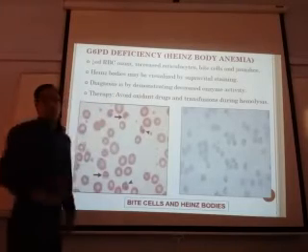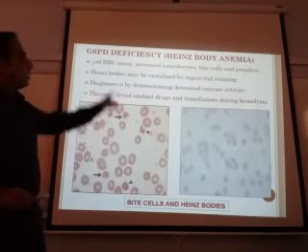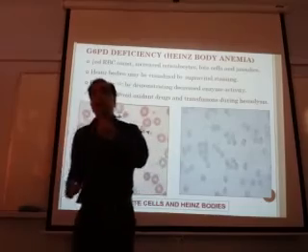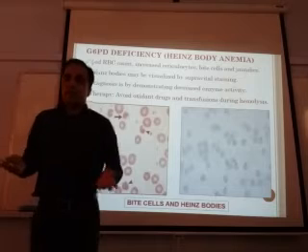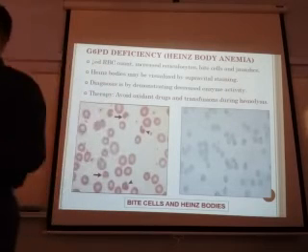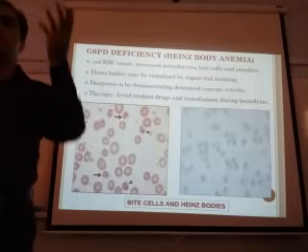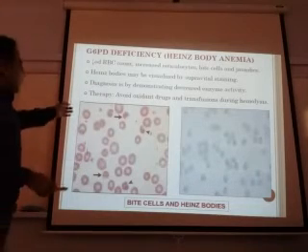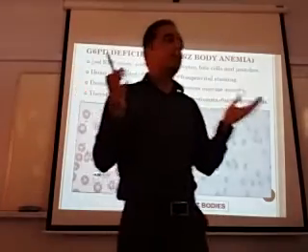How will you diagnose it? By all the features. Heinz bodies are one of the important features, along with bite cells, and by enzyme activity. You have to measure the enzyme in the blood. If there is decreased enzyme activity, you can say this is G6PD deficiency. You can also look for the variants, like G6PD A or Mediterranean. And therapy is that you have to avoid the oxidative stress.